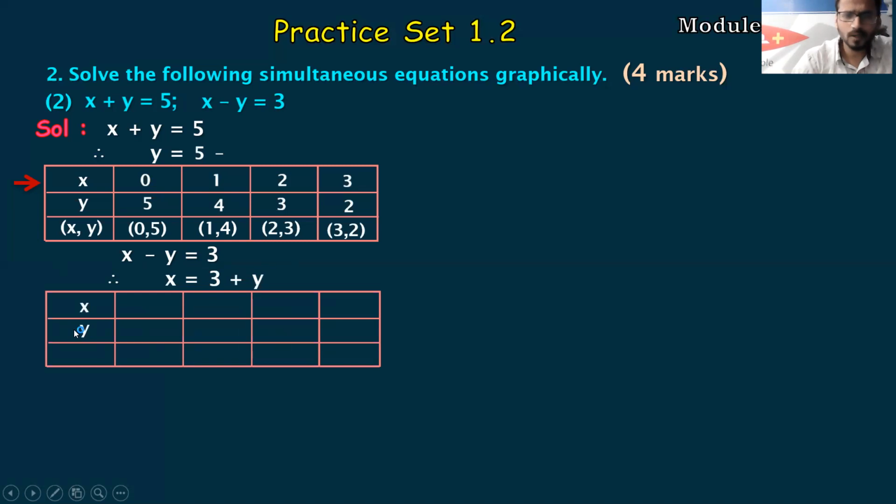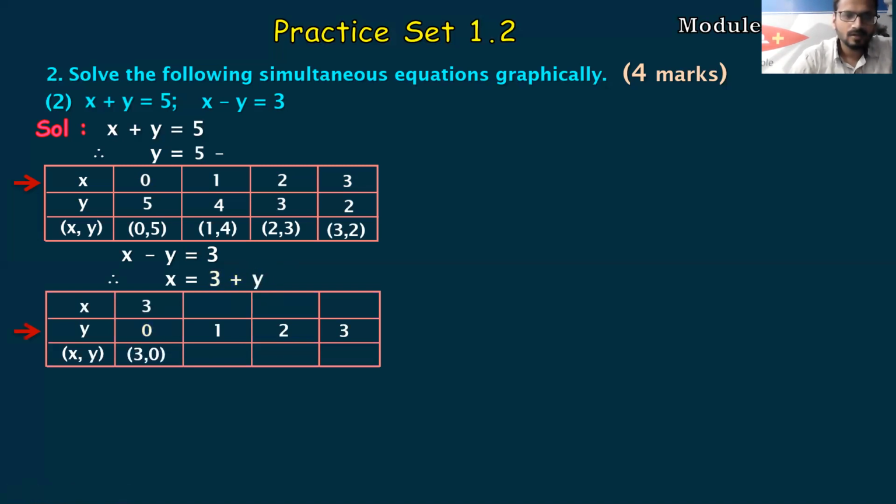Now I have to find out the values. So let's make the box. And I have to assume y ka value because y is on the right hand side. Whichever variable is on the right hand side, you have to assume that value. So I'll say 0, 1, 2, and 3. Fine. Let's start. Now in this case, if you take y ka value as 0, what should be the answer? 3 plus 0 is 3.